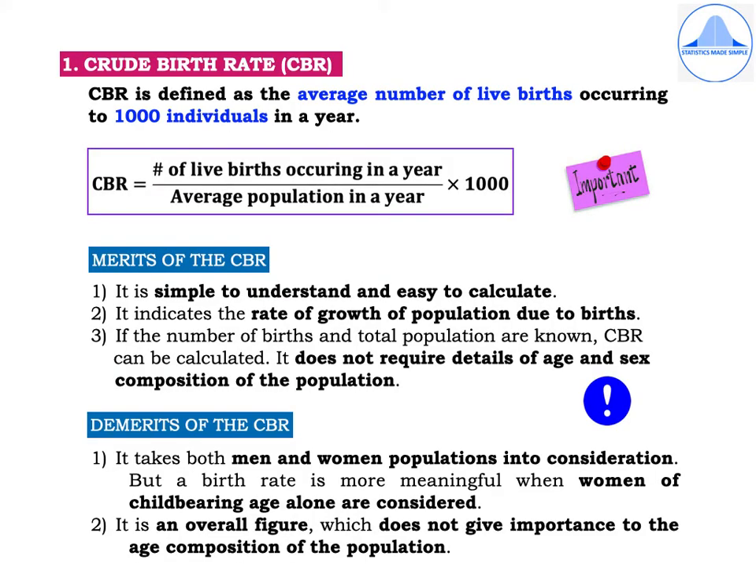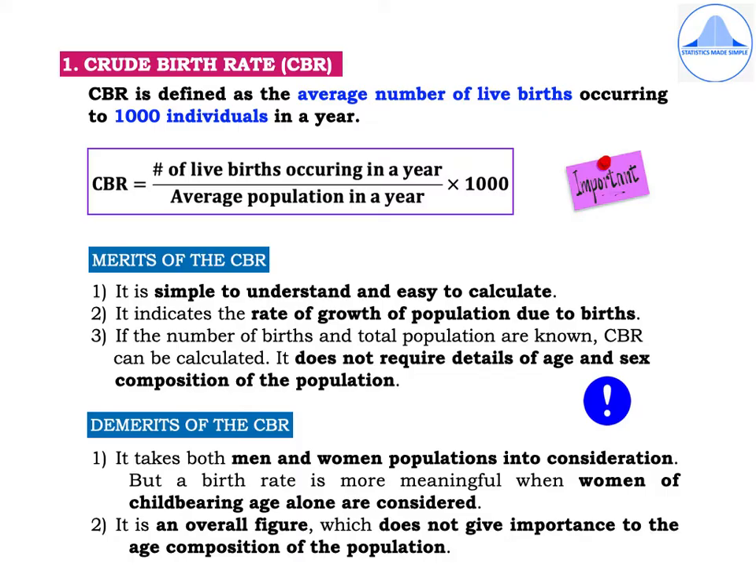Starting with the first measurement of fertility, that is the crude birth rate. CBR is defined as the average number of live births occurring to 1,000 individuals in a year. So, the word average is very important in the definition. When you are asked the definition, you have to write the definition in words followed by the formula. So, the formula is CBR is equal to number of live births occurring in a year divided by average population in a year into 1,000.